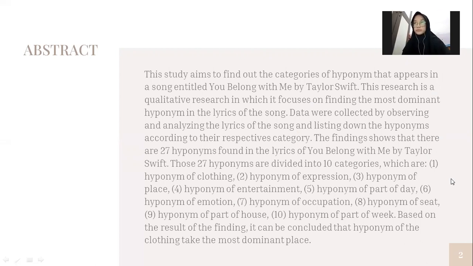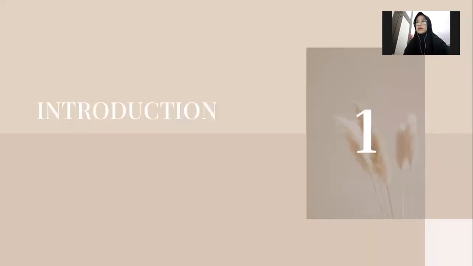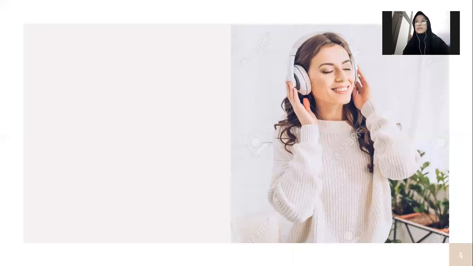Hyponym of clothing, 2. Hyponym of expression, 3. Hyponym of place, 4. Hyponym of entertainment, 5. Hyponym of part of days, 6. Hyponym of emotion, 7. Hyponym of occupation, 8. Hyponym of seat, 9. Hyponym of part of house, 10. Hyponym of part of week. Based on the result of the findings, it can be concluded that hyponym of clothing takes the most dominant place.